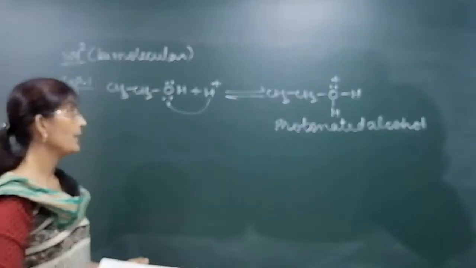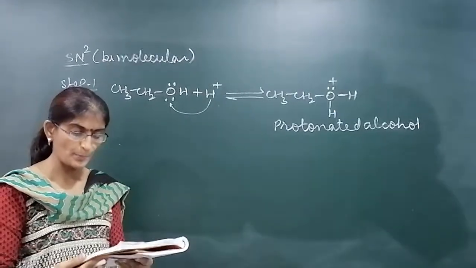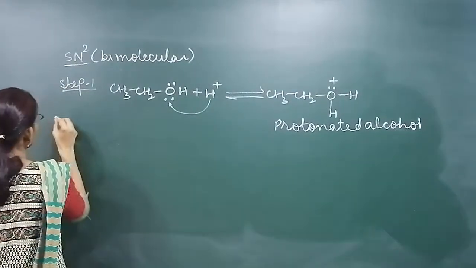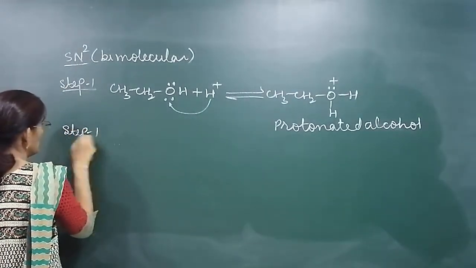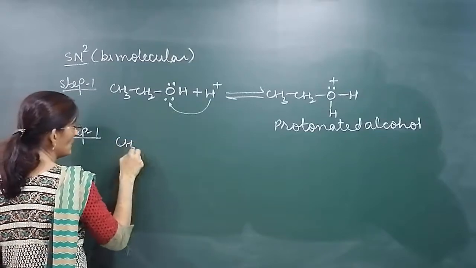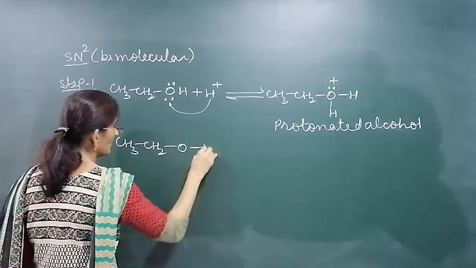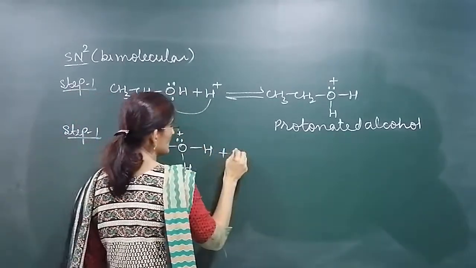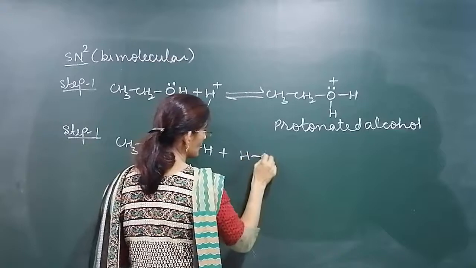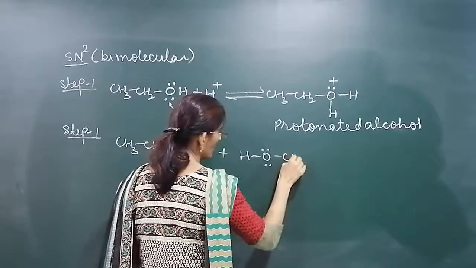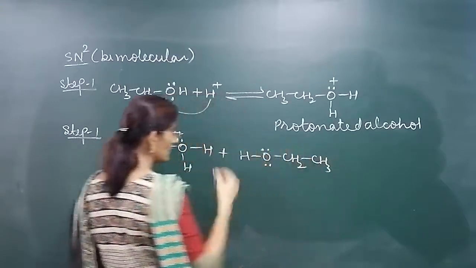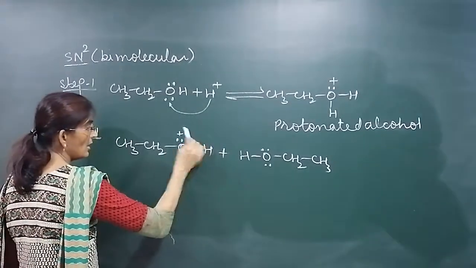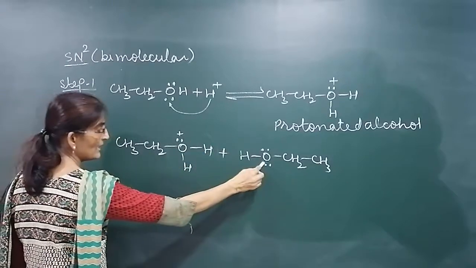Okay. Now, in protonated alcohol, water is a better leaving group. So what will happen? This combines with another nucleophile. Step 2. This protonated alcohol combines with another alcohol, CH3CH2OH. What will happen? This water will be removed, H2O, a carbocation forms, and that carbocation attaches here.